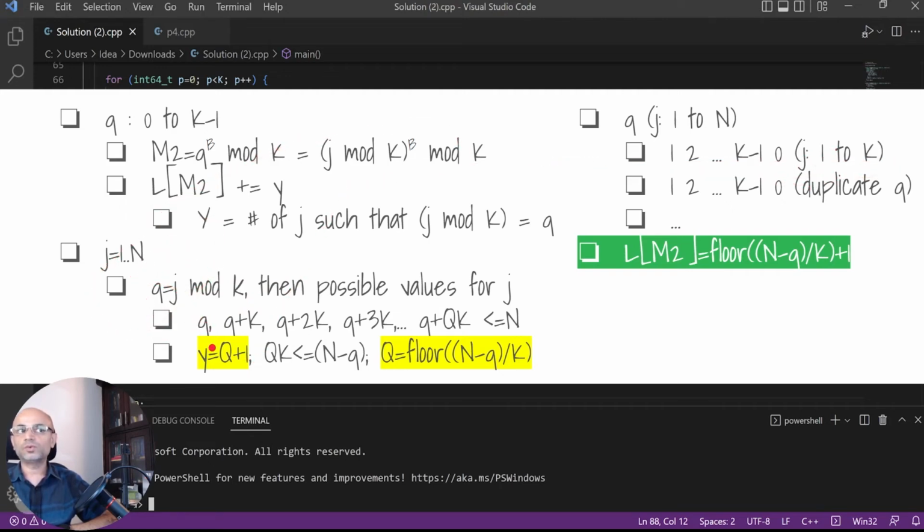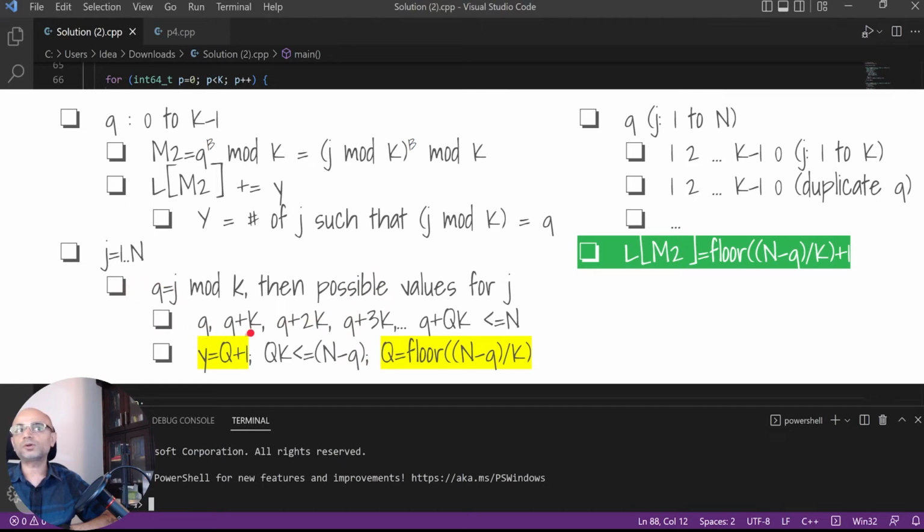So if q, which is less than k, results in q mod k, we know that if you add k again to q, then q plus k, mod k is also q. Similarly, if you add 2k, 3k and so on, mod k of this value is also q.